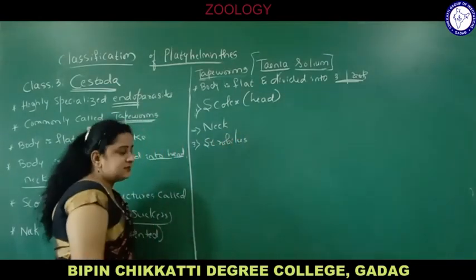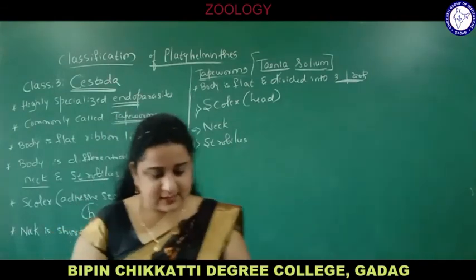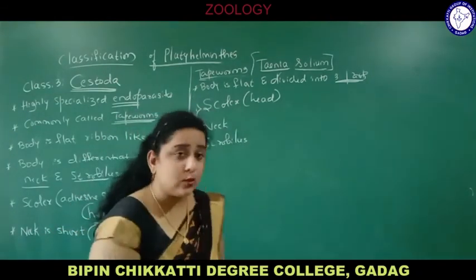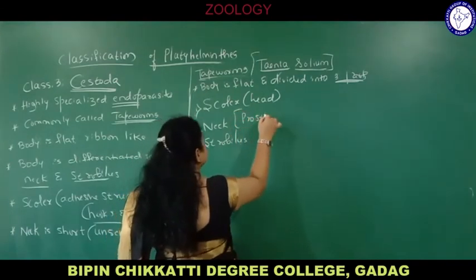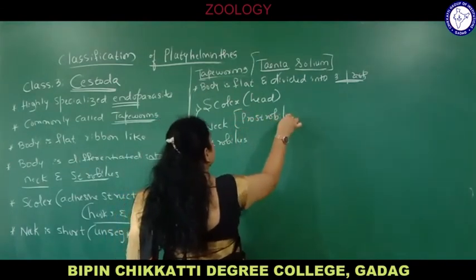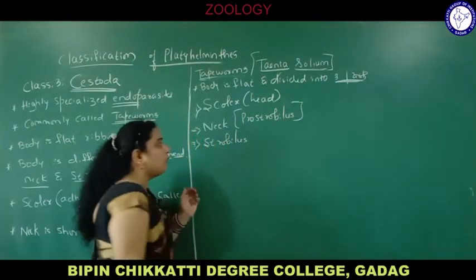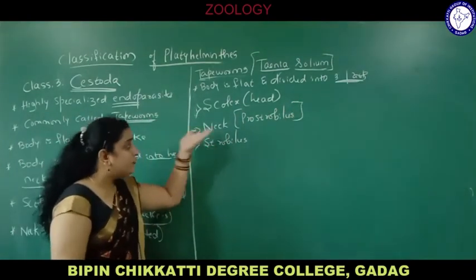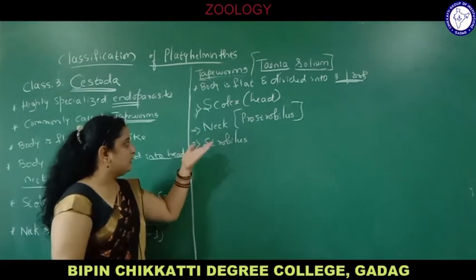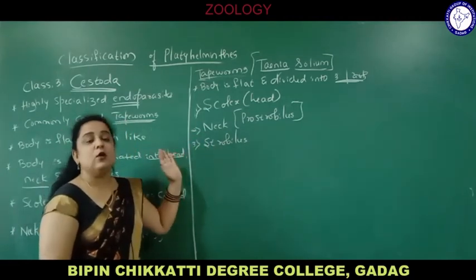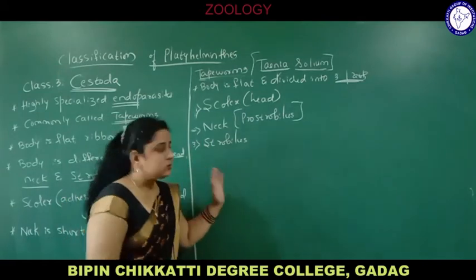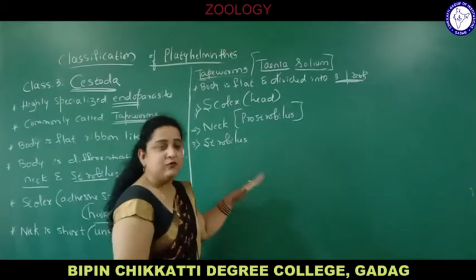So first part is the head part or scolex, second is neck, also called as prostrobilus. Why is it called pro? Pro means it is present before the strobilus, so it is called prostrobilus. Then comes strobilus. Once again, we are discussing the example of tapeworm, that is Taenia solium, the scientific name of tapeworm.